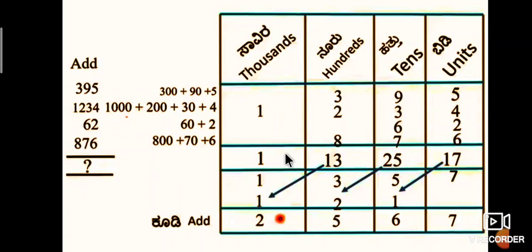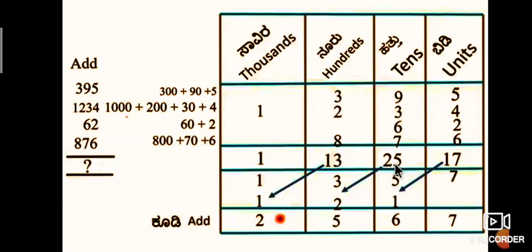After this, 17 is the sum of all unit place digits. Therefore, in 17, 7 can be placed and 1 can be carried to the tens place because it is greater than 9.